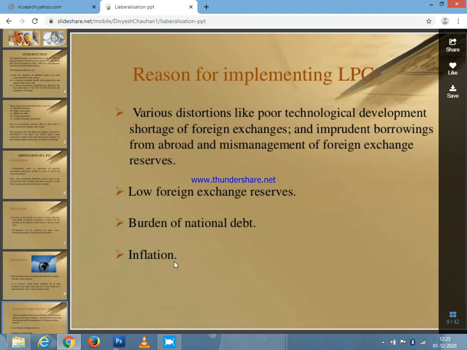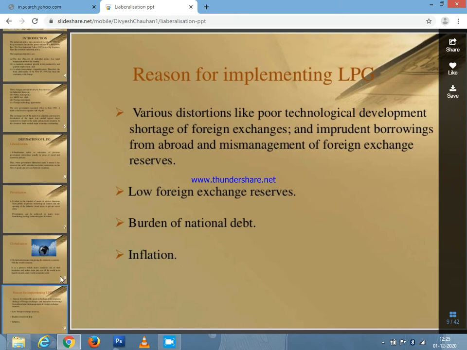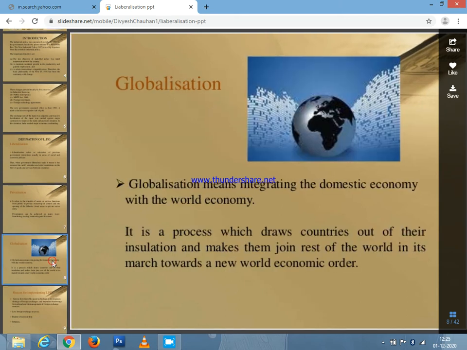The second point is low foreign exchange reserves and the burden of national debt. Debt means borrowings. We don't want to worry about the burden of national debt, and inflation. Because of inflation also, it will happen.